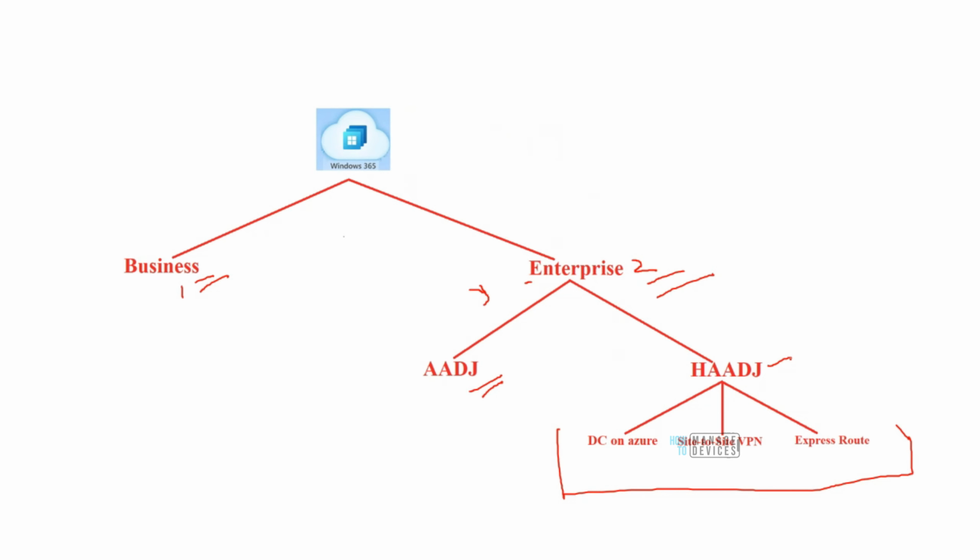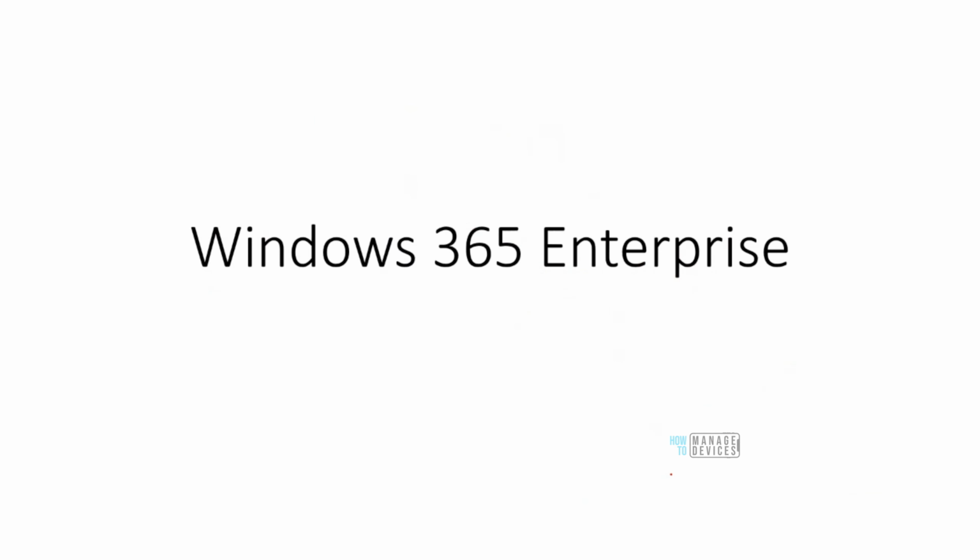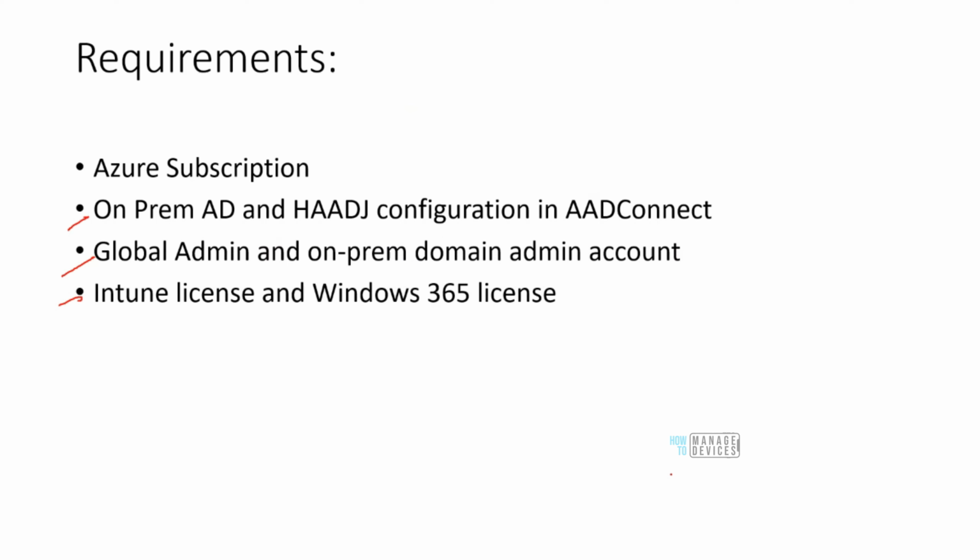that if you want to make use of Windows 365 or Cloud PC, you have two options. You can either go with Business or Enterprise. Business is for smaller organizations who do not have Intune. Enterprise is for bigger organizations who have Intune. And in case of Enterprise, you now need to ask yourself whether you want the end machines to be Azure AD joined and Intune enrolled, or whether you want the devices to be hybrid Azure AD joined and Intune enrolled. If the answer is Azure AD joined and Intune enrolled, then you can go with the first option. If the answer is hybrid Azure AD joined, then you will have to set up these things as well. Okay. All right. So we have already spoken about the requirement.